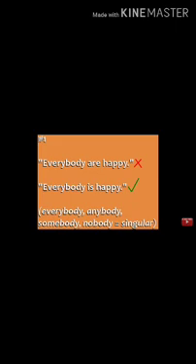Here you can see "everybody are happy." Everybody is a singular word, like somebody, nobody. So the correct one is "everybody is happy." So the mistake is the verb, that is "are." So we have to correct it and write "is."